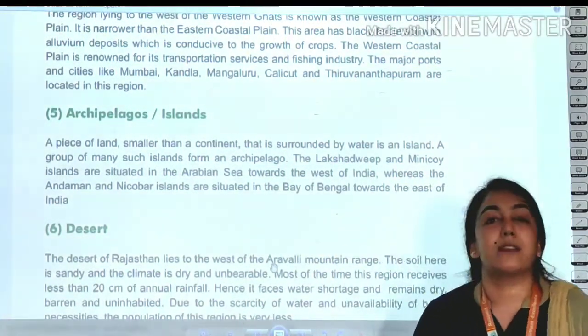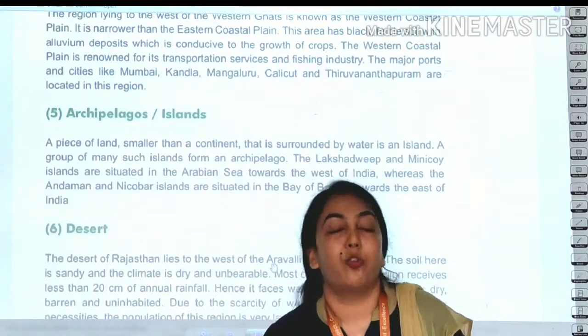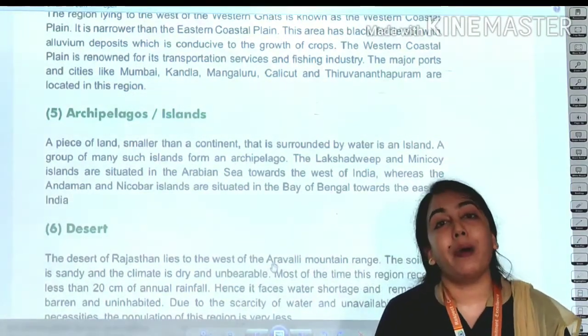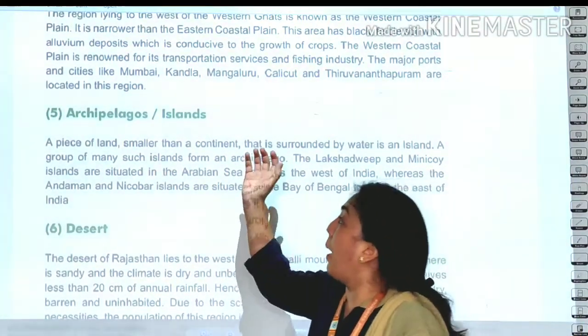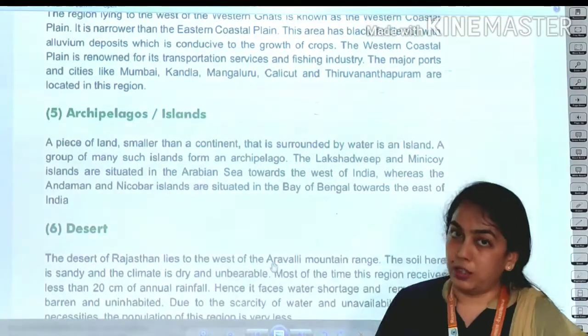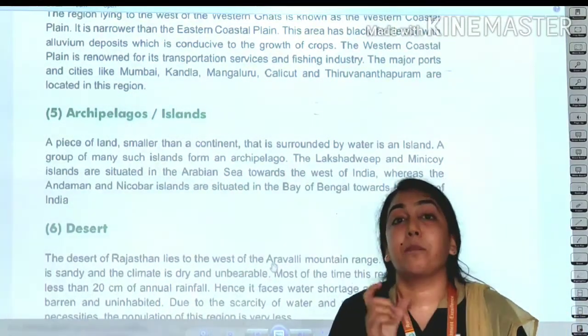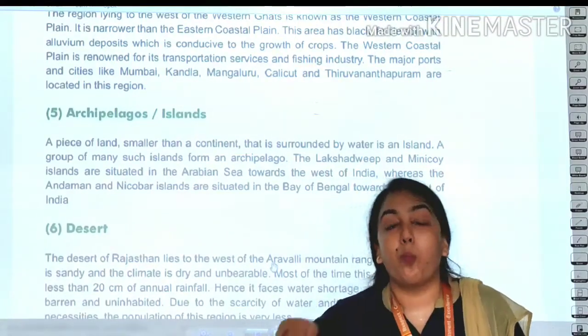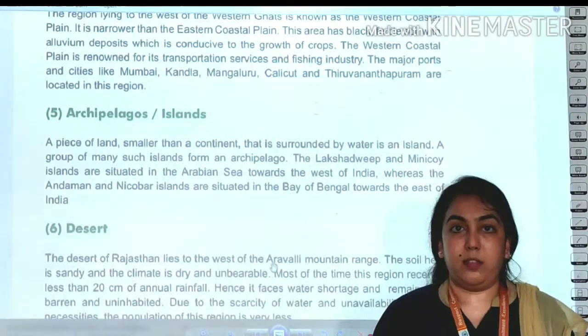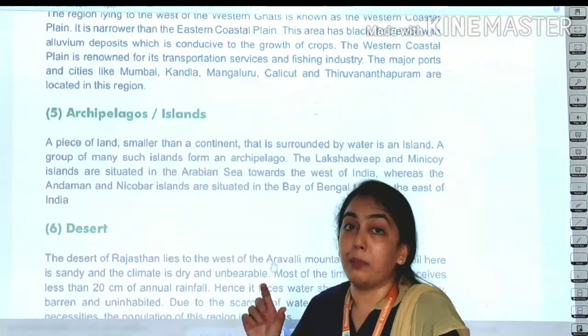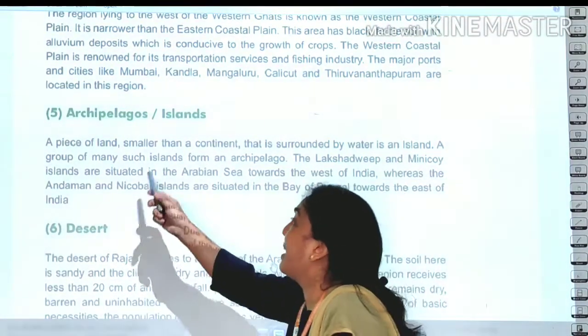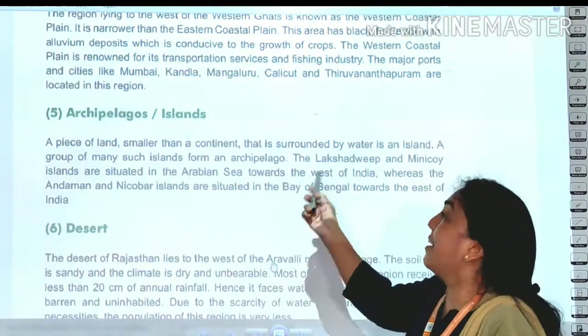Archipelagos and islands. Yes, I know that you have not heard the word archipelagos, but islands you have heard. What do you mean by islands? An island is a piece of land smaller than a continent, and it is a piece of land surrounded by water from all sides. Okay, it is an island. And what is an archipelago? A group of many such islands forms an archipelago.